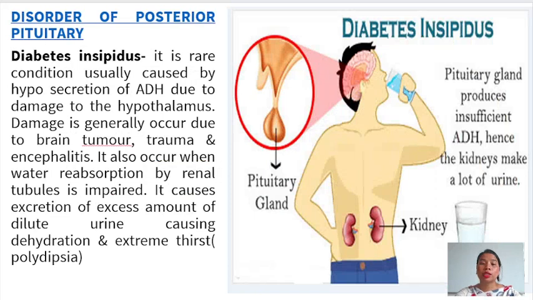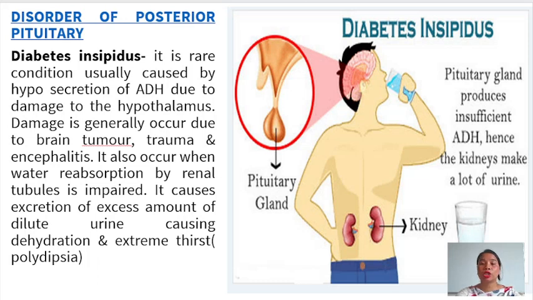Next one, disorder of the posterior pituitary gland. Diabetes insipidus is one of the main disorders of the posterior pituitary gland. It is a rare condition usually caused by hyposecretion of ADH due to damage to the hypothalamus. Damage generally occurs due to a brain tumor, trauma and encephalitis. It also occurs when water reabsorption by the renal tubule is impaired.